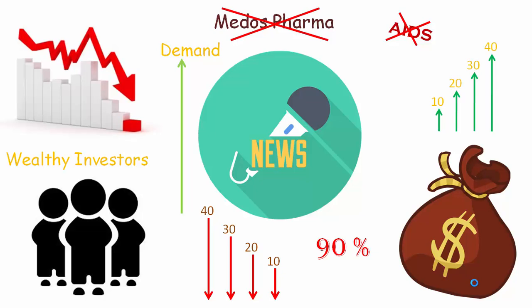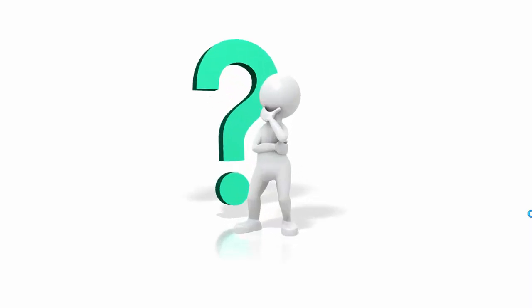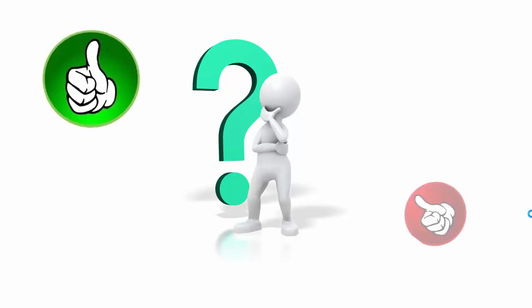Demand and supply principles are always in action when buying and selling these instruments. Now that was an easy example to understand demand and supply, but it's not that simple, because this news was easy to interpret, as launching a new revolutionary product would obviously increase the demand, while on the other side, nobody will buy the company's stock because the news turned out to be worthless in the end. But in real life, people don't deal with this kind of news every day. Actually, they deal with a lot of information, so it becomes hard to interpret information about the company, whether to take the news positively or negatively.